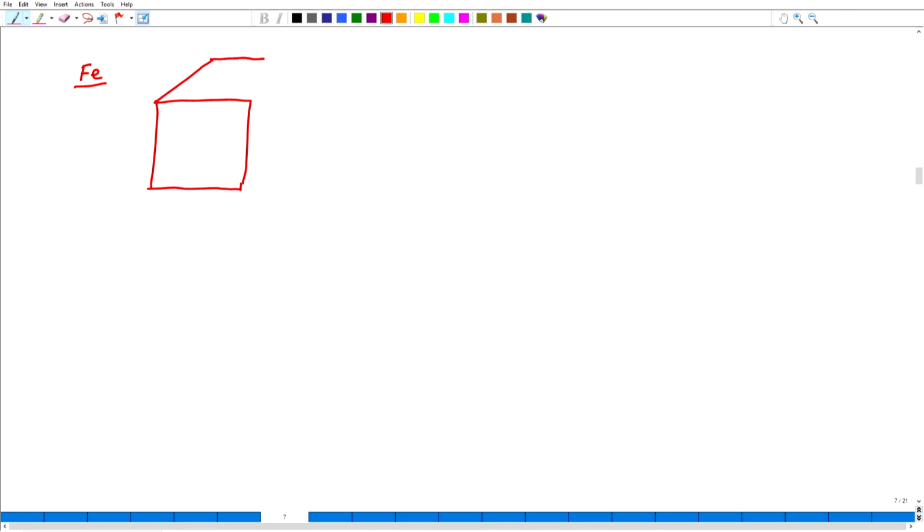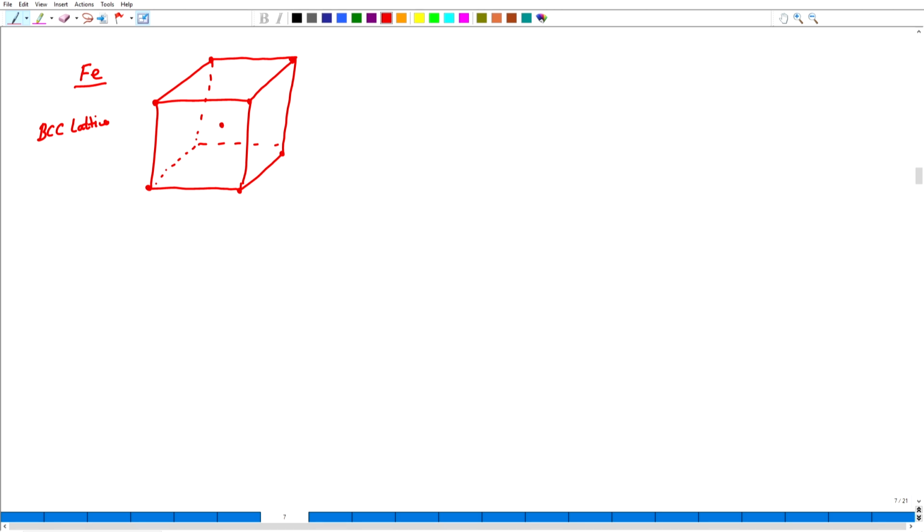Iron is a body centered cubic structure. So, what this means is that its lattice is body centered cubic. So, if I take a conventional unit cell from the Bravais lattice for the BCC lattice, then I will have lattice points at the corners and I will have a lattice point in the body centered position.